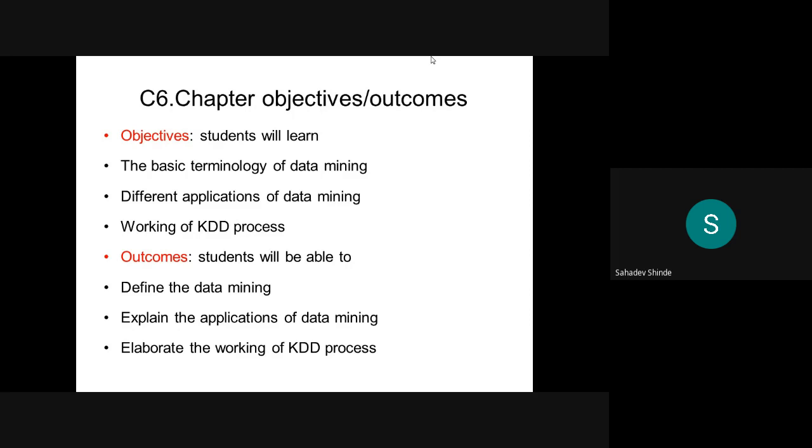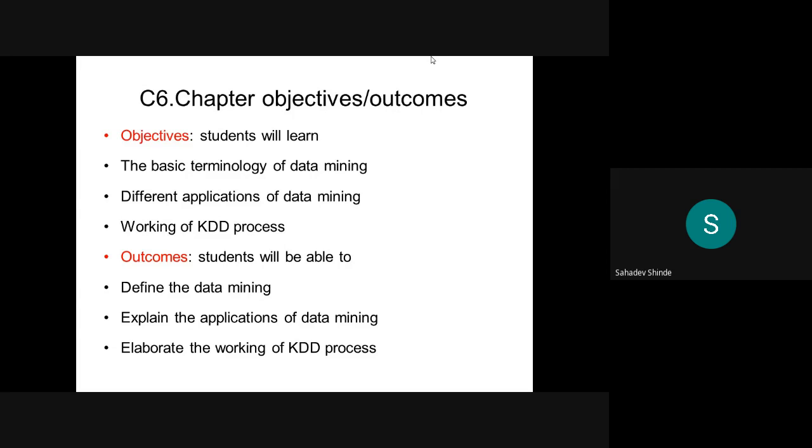The students will learn the basic terminology of data mining. This is the first objective. The second objective is that students will learn different applications of data mining, and the third objective is that the students will learn the working of the KDD process. The KDD process is called knowledge discovery in databases. This is about the objectives.